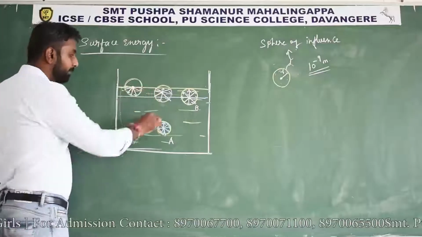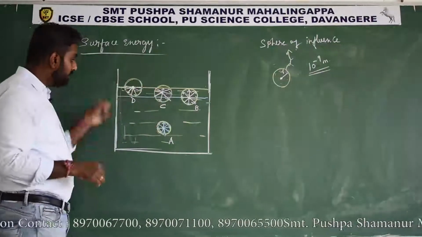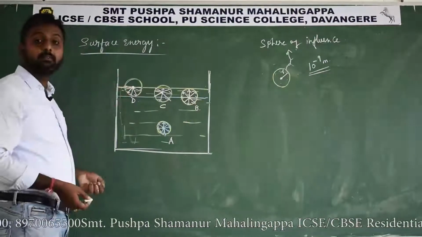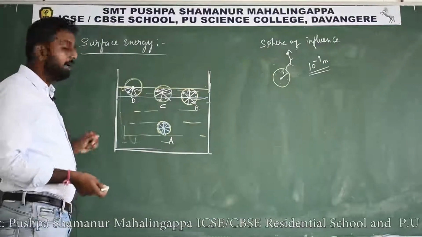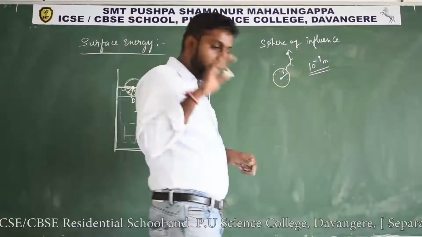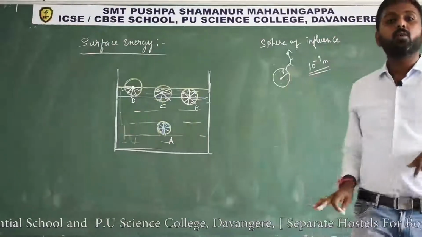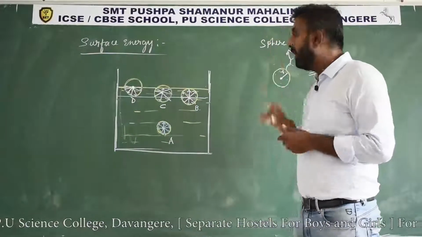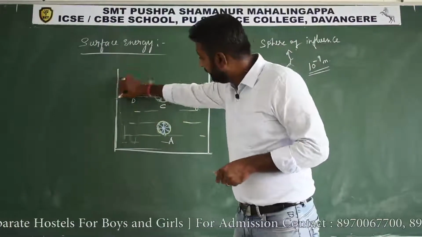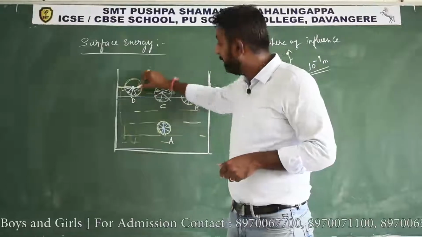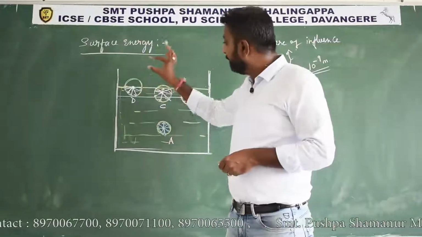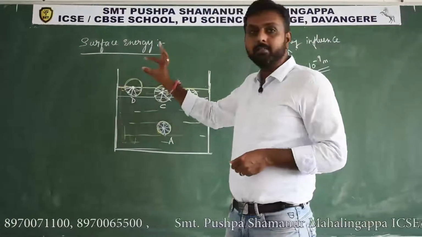Comparing these two diagrams, C and D, which molecule is experiencing the greater net downward force? Definitely the D molecule. The D molecule experiences a net downward force. And you can consider this a film. This line, the free surface of the liquid, and this imaginary plane, you can consider as a film,